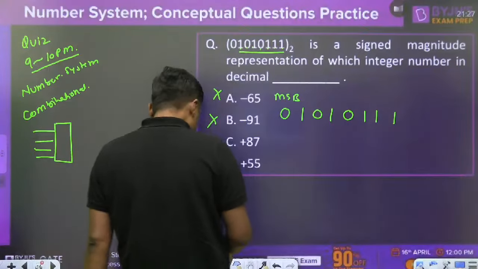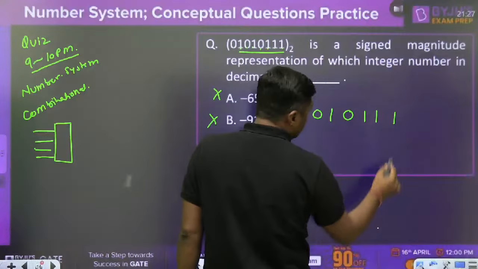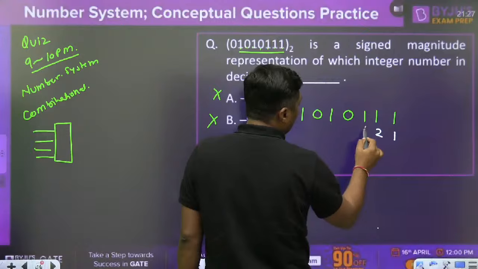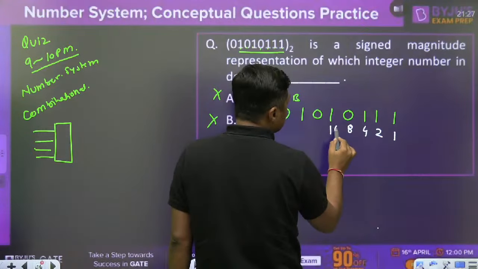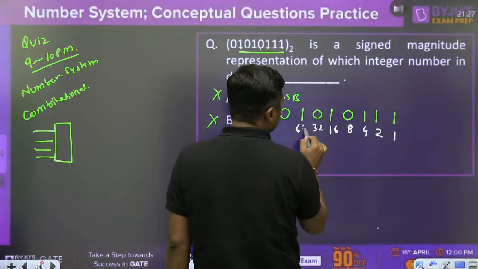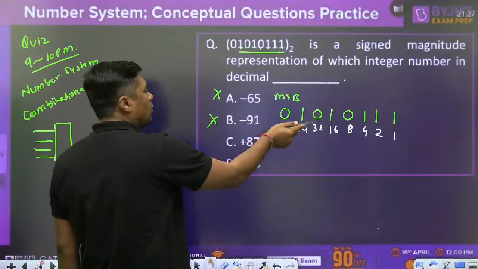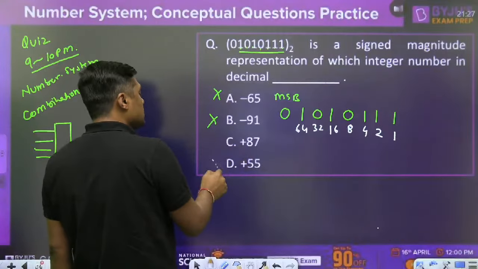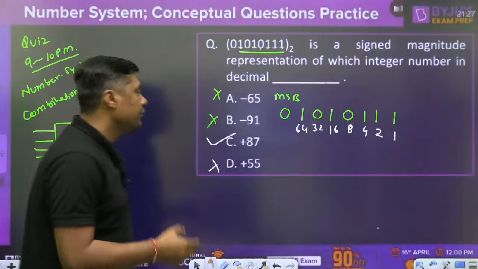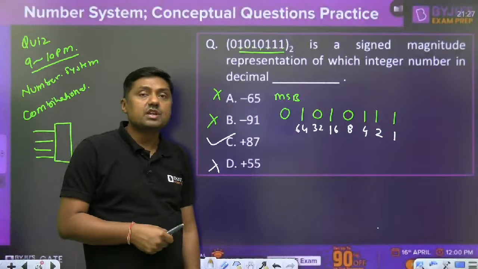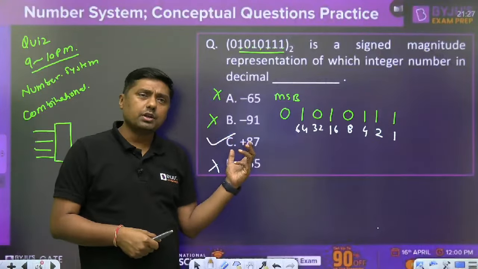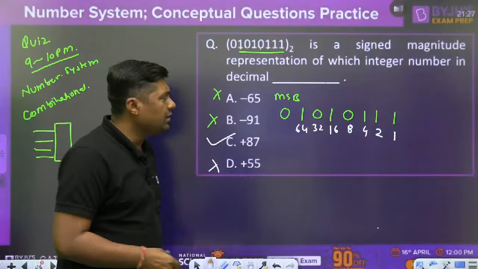Right? Then it is an MCQ. What is the weight of this? 1, 2, 4, 8, 16, 32 and what? 64. So definitely it is not 55, because it is 64 plus something. So it is not the answer. What is the answer? C. No need to check, because already it is positive. It is greater than what? 55.